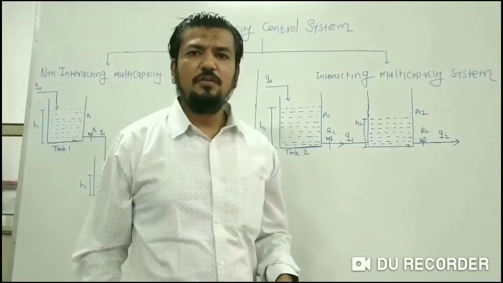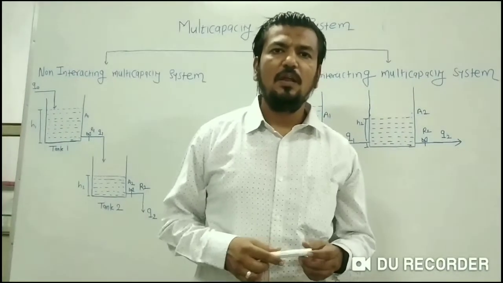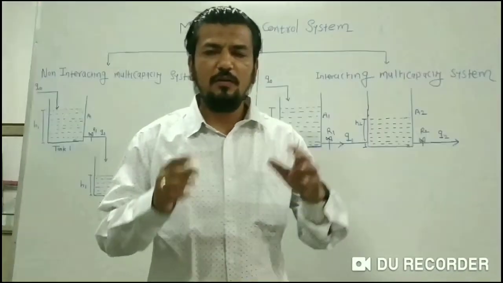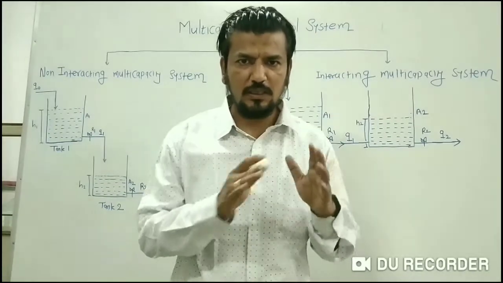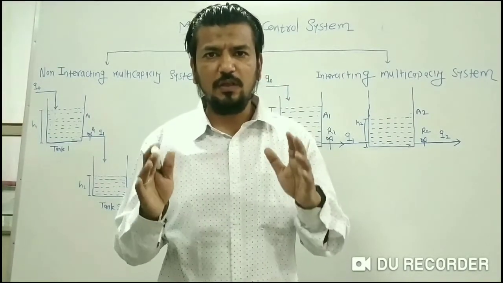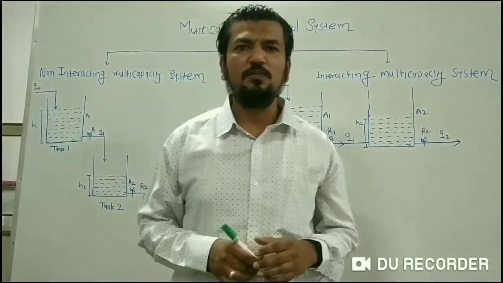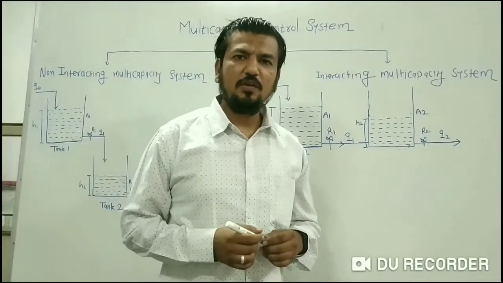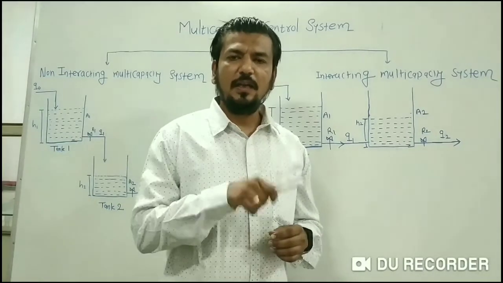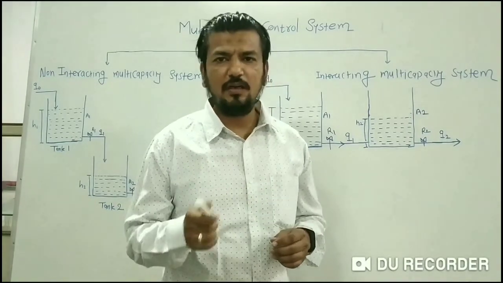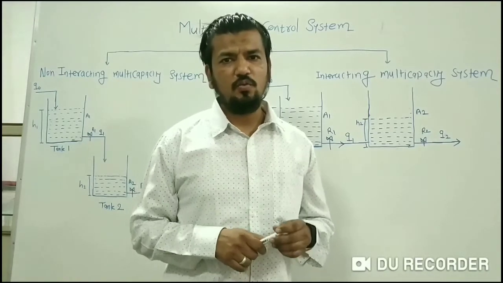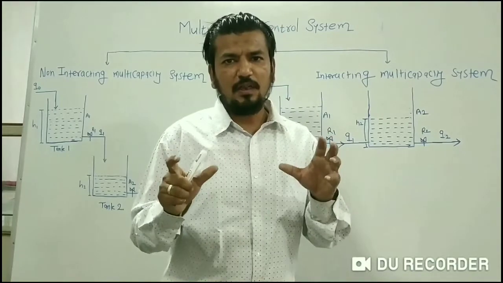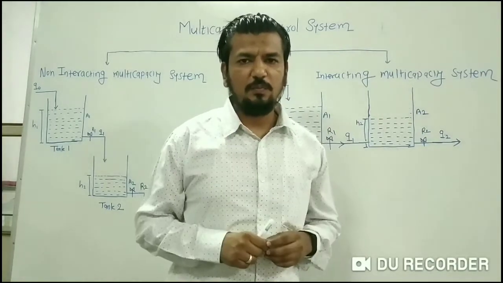In the last lecture, we discussed the multi-capacity control system, which is defined as when two or more first order control systems are arranged in series and there is a flow of mass or energy through these systems. I have also explained that multi-capacity control systems are classified as interacting and non-interacting multi-capacity control systems. So today we will see the brief classification of these interacting and non-interacting multi-capacity control systems.